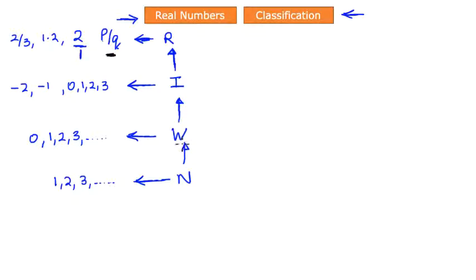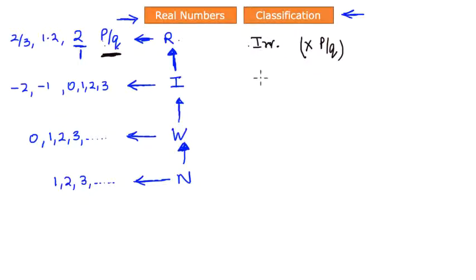So the classification of numbers that begins with natural numbers and goes all the way to the top of rational numbers is one stream of numbers that is a part of the real number system. In addition to that, we define one more set of numbers known as irrational numbers, and these are the numbers that cannot be written in the form of p over q. That is the fundamental difference between rationals and irrationals, because any rational number can always be written in the form of p over q, or basically the ratio of two integers. If it cannot be written in that form, then that number is an irrational number.